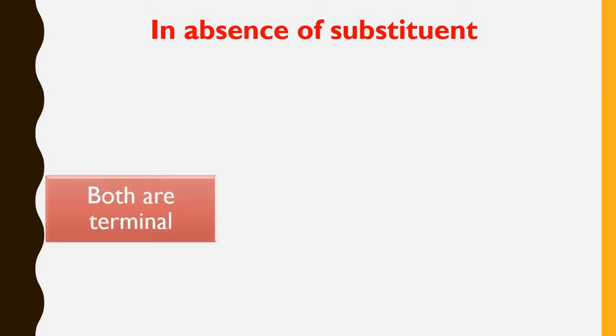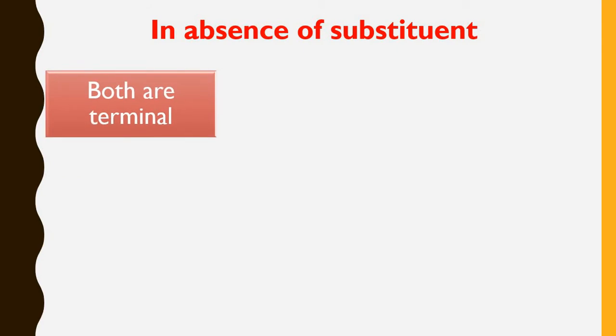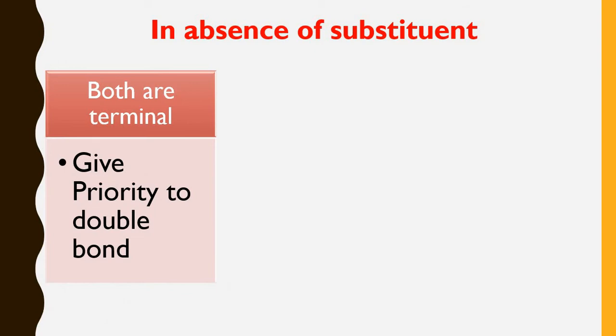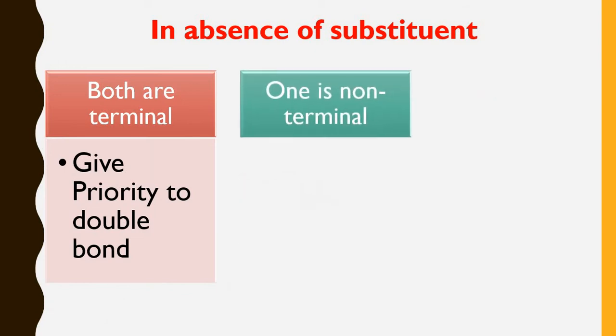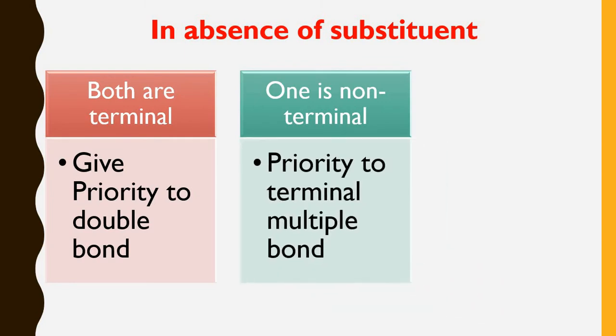So the first one is, if both the double bond and triple bond are terminal, then you have to give the priority to the double bond. If one is non-terminal, that may be a double bond or a triple bond, then you have to give the priority to the terminal multiple bond, whether it is a double bond or triple bond.